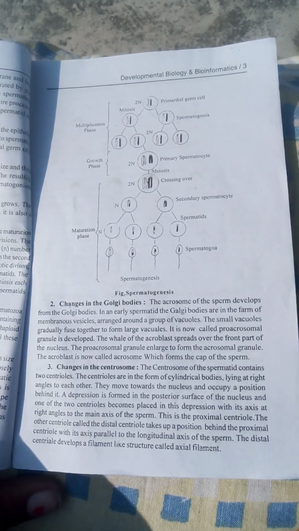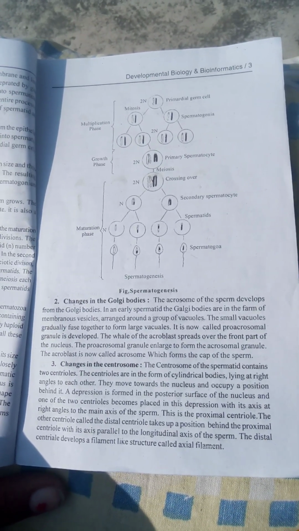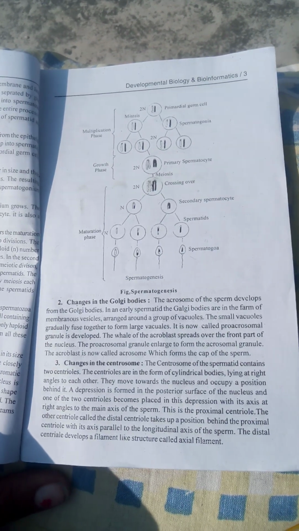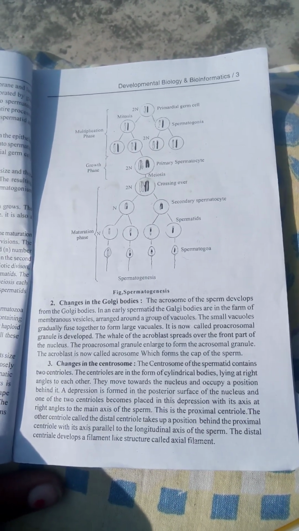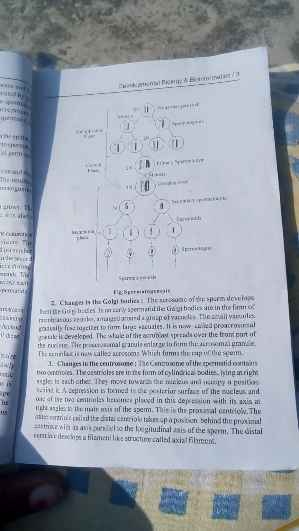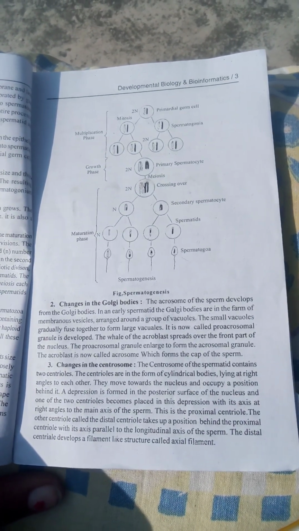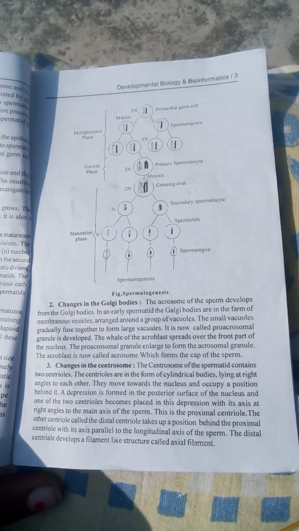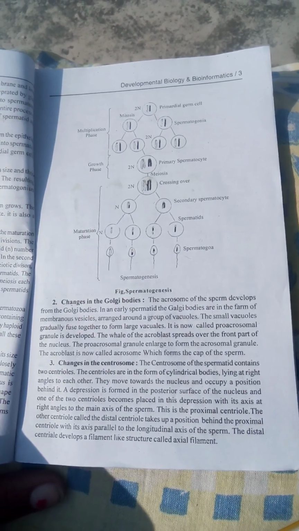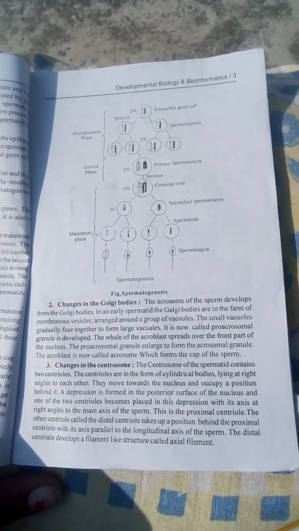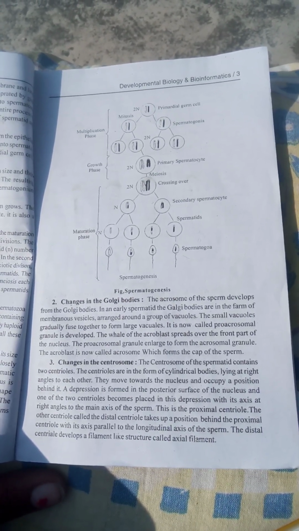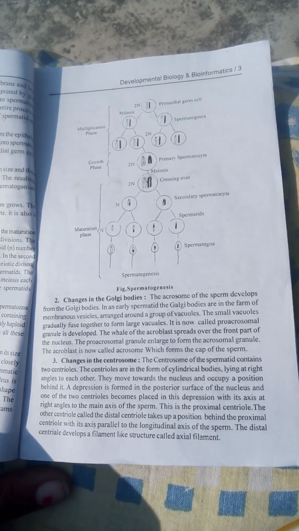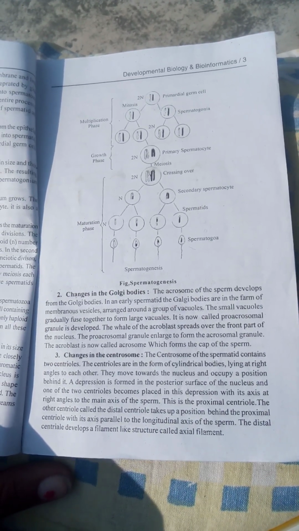The centrosome of the spermatid contains two centrioles. The centrioles are in the form of cylindrical bodies lying at a right angle to each other. They move towards the nucleus and occupy a position behind it. A depression is formed in the posterior surface of the nucleus and one of the two centrioles becomes placed in this depression with its axis at right angles to the main axis of the sperm.